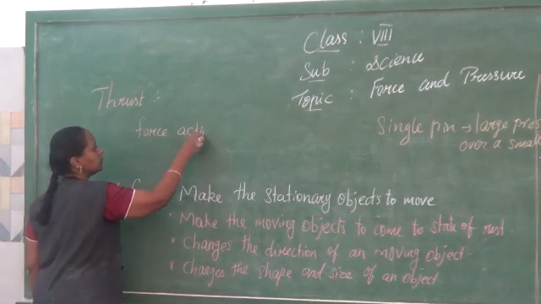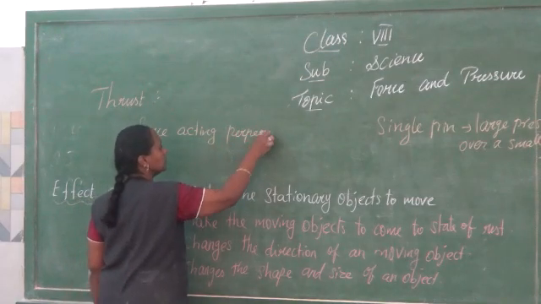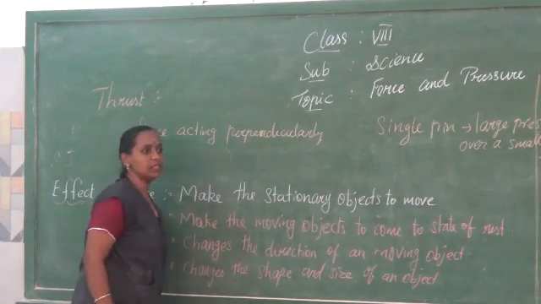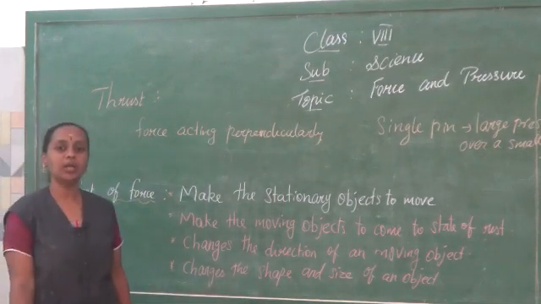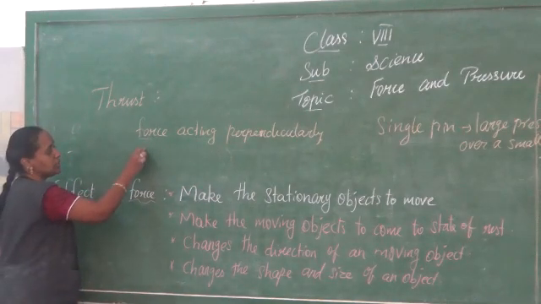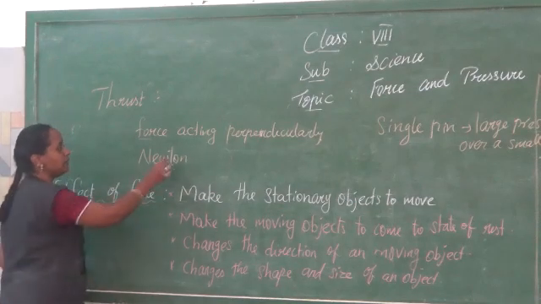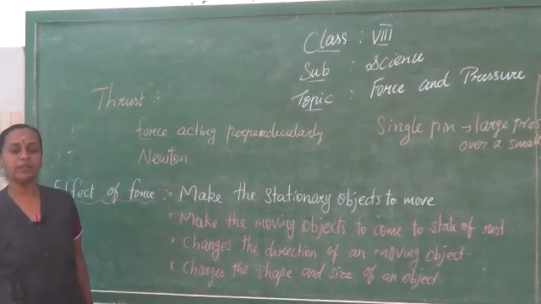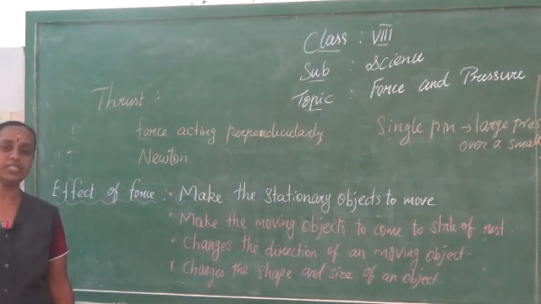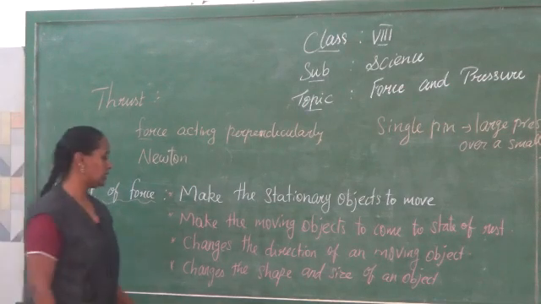acting perpendicularly on any given surface of the earth. This is called thrust, and it is a kind of force. So the SI unit of thrust is also Newton. You can just imagine a rocket which stands in a perpendicular position to the earth. And now the next topic is